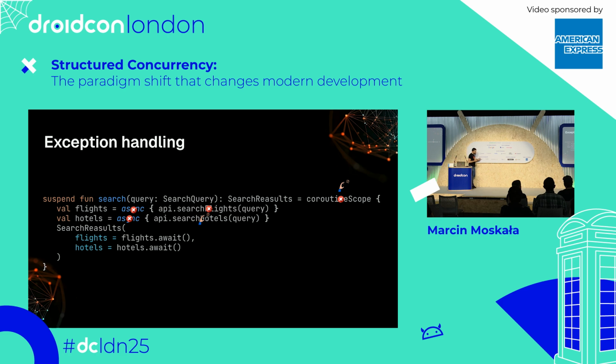Now, it might look obvious, but it isn't. And making it work this way was actually quite hard. And it required this coroutine scope. That's the main reason why this coroutine scope is in every technology implementing structured concurrency.